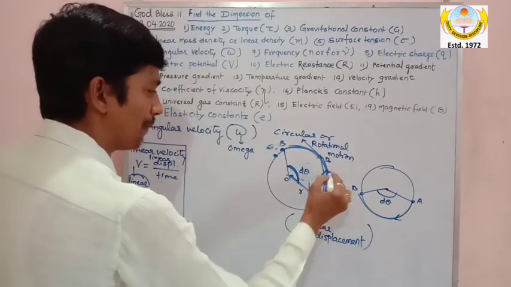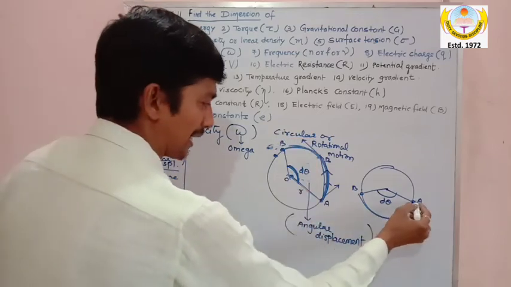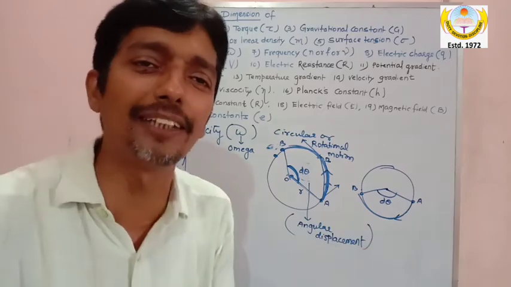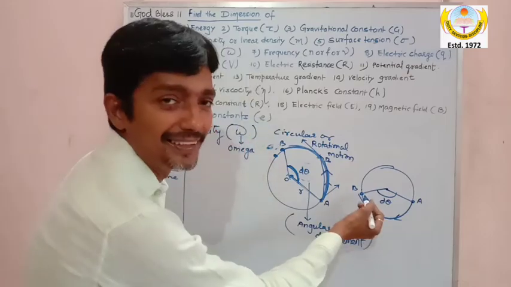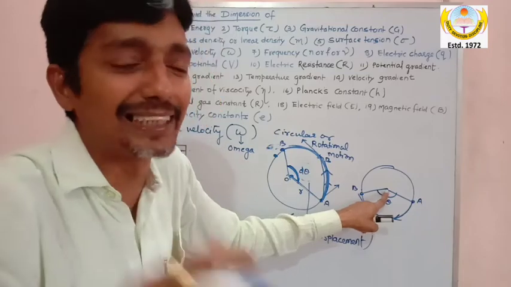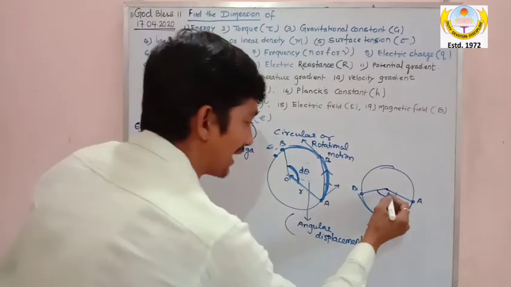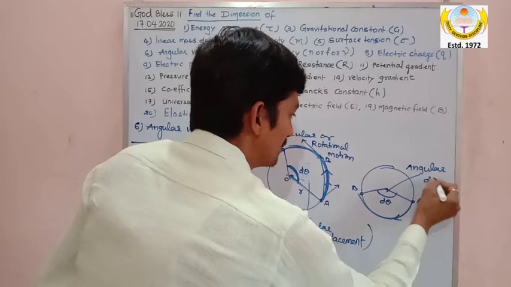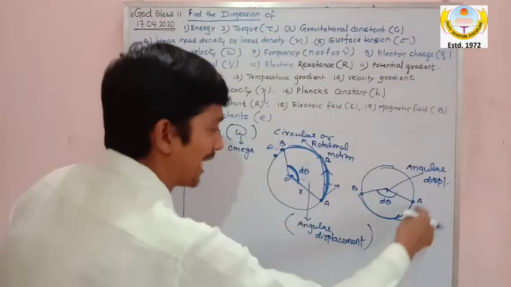Here the particle is moving anti-clockwise, so this is the angular displacement A to B. And here the particle is moving A to B clockwise, because while moving on a circle, it can be clockwise or anti-clockwise. But my dear, we are moving on a curved path. So then how will the displacement be measured? The displacement is measured at the center by drawing an angle, and we call this angular displacement. What do you call this? Angular displacement. It's not a linear displacement, it's angular displacement.